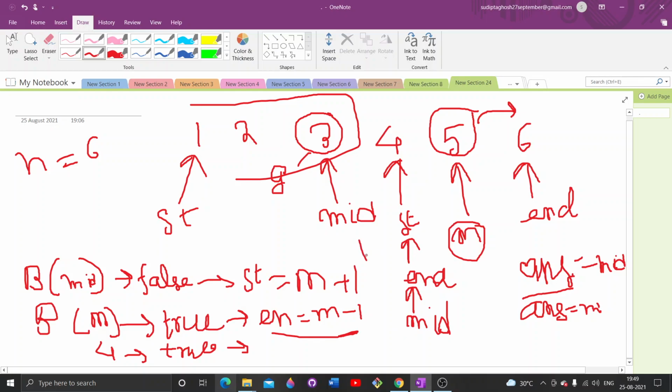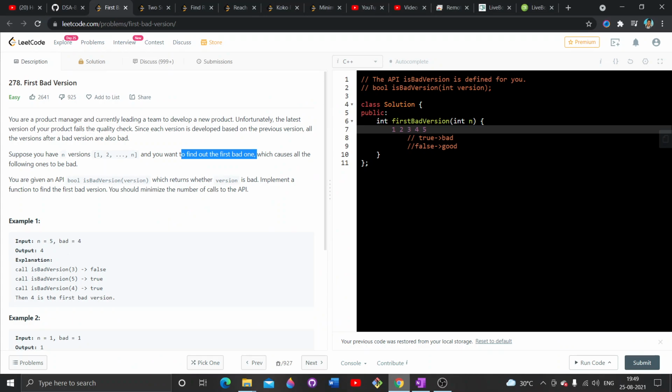My end pointer becomes here and start pointer becomes here, and it gets terminated. As it gets terminated, I will return my answer. Pretty clear, I guess. I will code, and then discuss more if you have any problem.